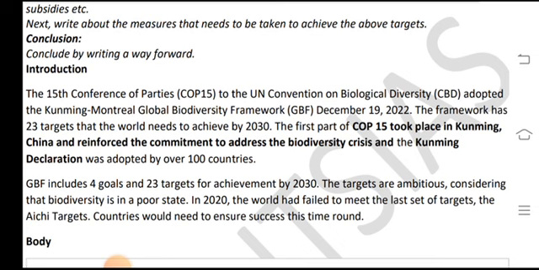The first part of COP15 took place in Kunming, China, and reinforced the commitment to address the biodiversity crisis, and the Kunming Declaration was adopted by over 100 countries.